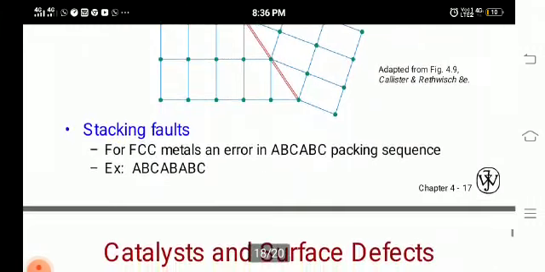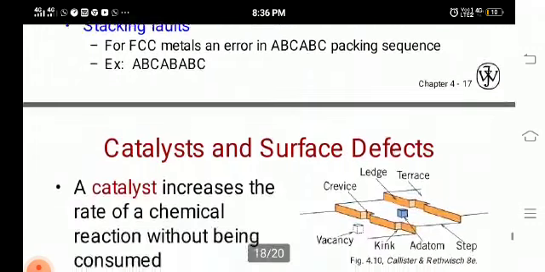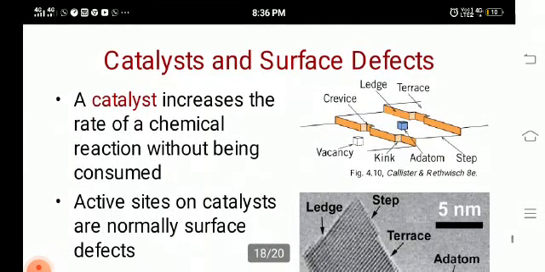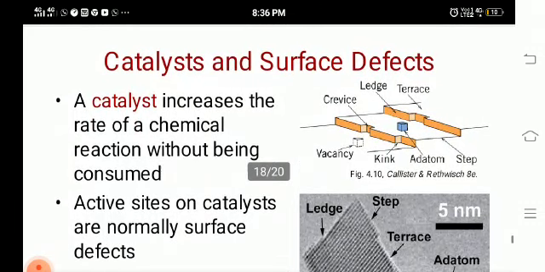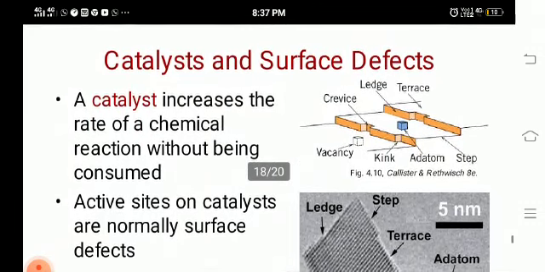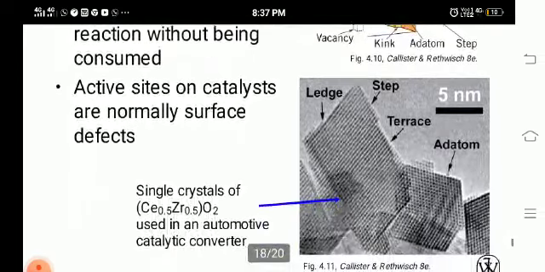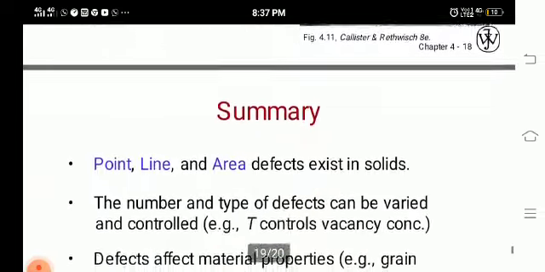Then we have stacking faults for FCC metals, an error in the ABC packing sequence. A stacking fault is like this: if we have ABC, then again ABC, again ABC, and there is a change in the ABC series, then we call that a stacking fault. And this is a catalyst and surface defect. A catalyst increases the rate of a chemical reaction without being consumed. This is an example of that.